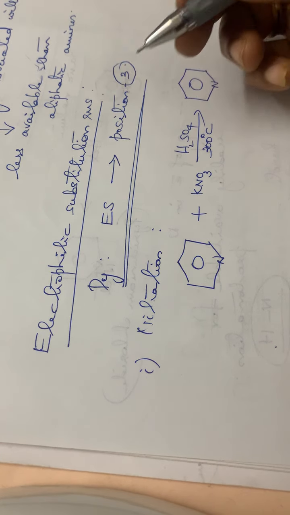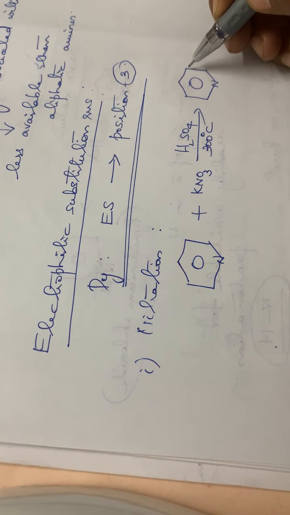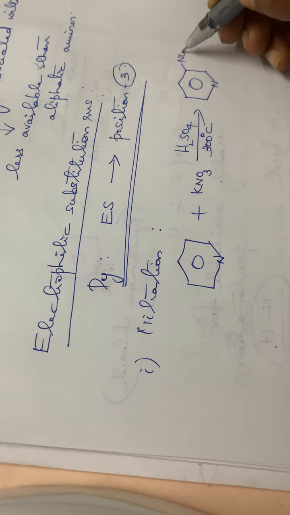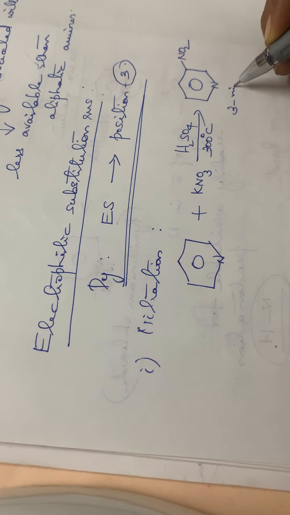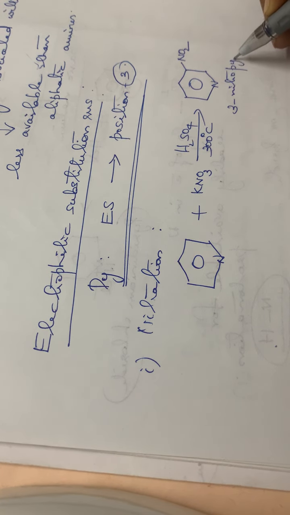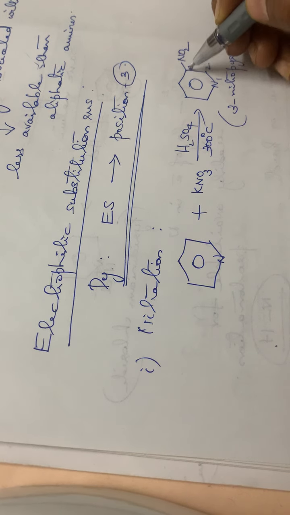At position 3, the electrophile will be attacking. Here the electrophile is NO2 plus, right? So at the third position, NO2 plus will be attacking. So the compound is 3-nitropyridine.